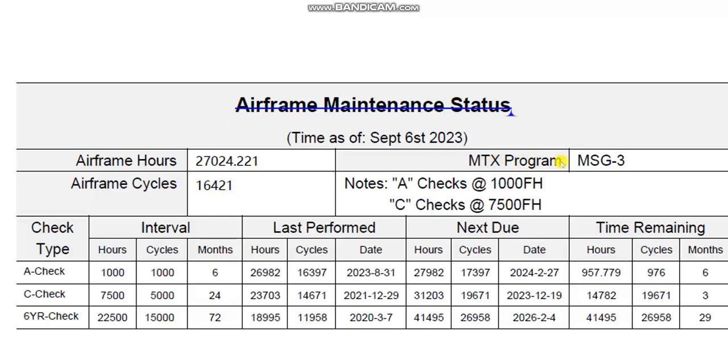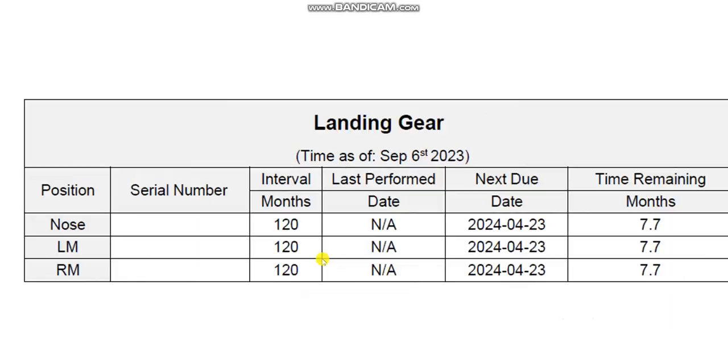Here, the program MSG3 means this is a new program. The notes here, the interval of A check and C check here. Here, the type of check, the interval, last performed, due, next due, remaining. This is the status for the aircraft today.